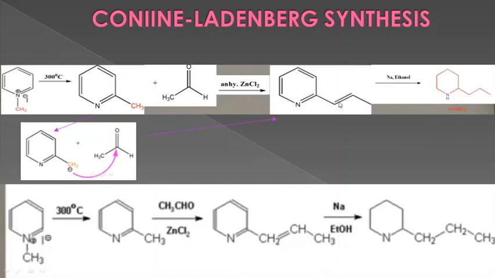So we have to reduce this also, and convert the pyridine ring into piperidine. The third step is reduction with sodium and ethanol. Reduction takes place, converting it into coniine.